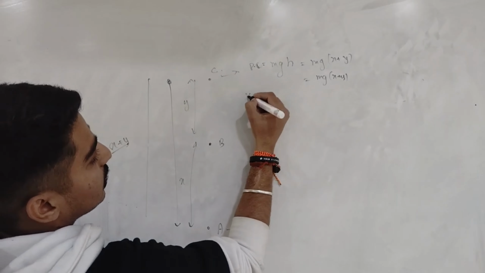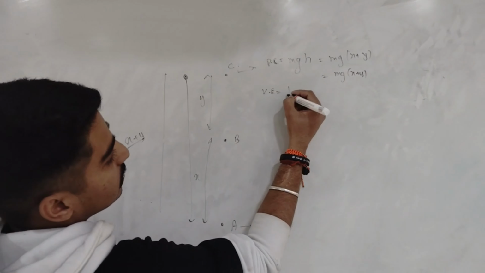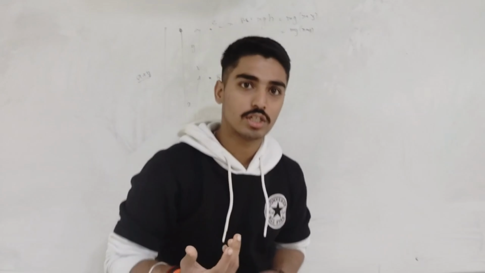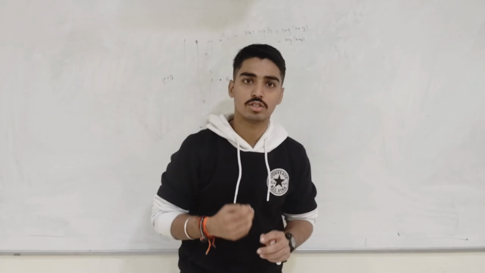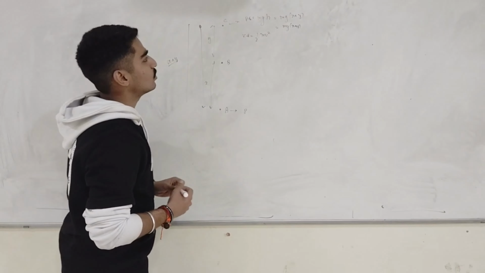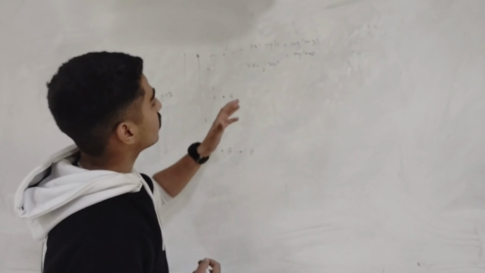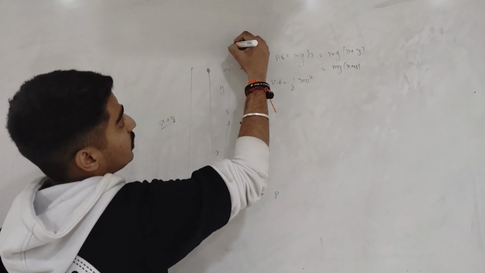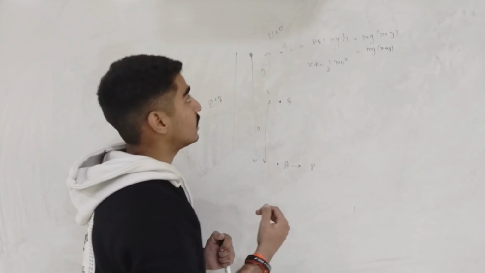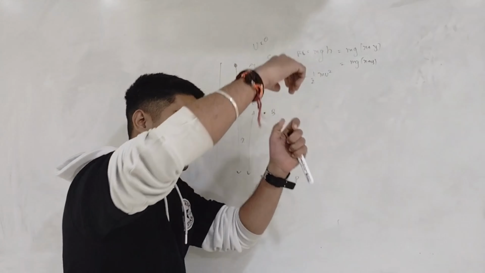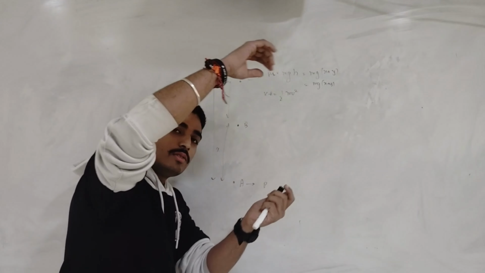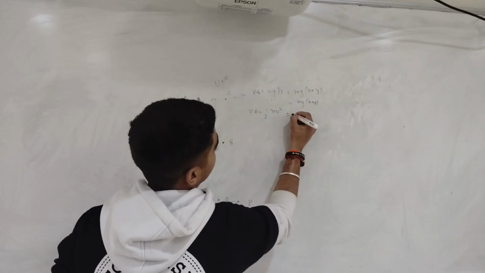And talking about the kinetic energy, kinetic energy is the energy due to motion. Any object which is in motion has energy associated with it, like a ball rolling or a car moving with some velocity, which leads to an increase in kinetic energy. Here, the initial velocity is 0. If we throw the ball from the top, then at the start, when we release it, the fallen object's velocity is 0. So here the kinetic energy is 0.